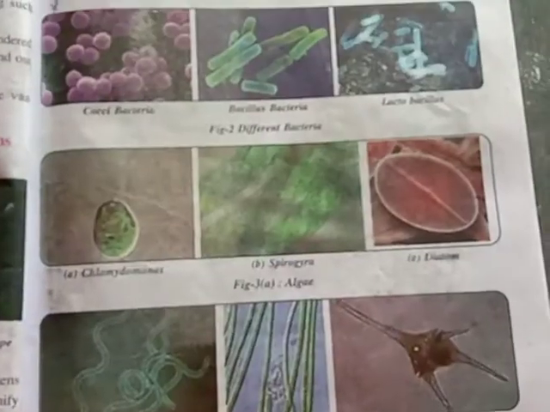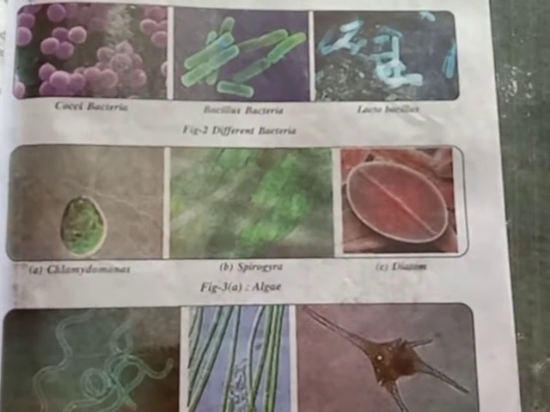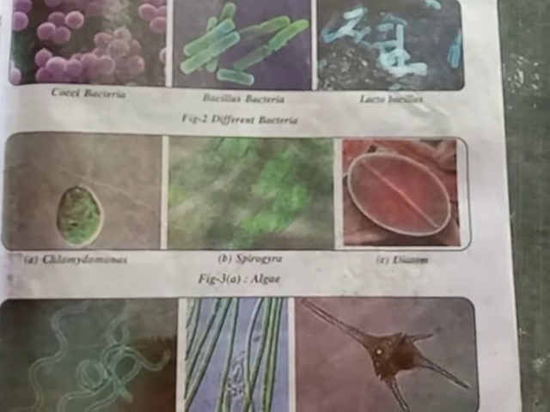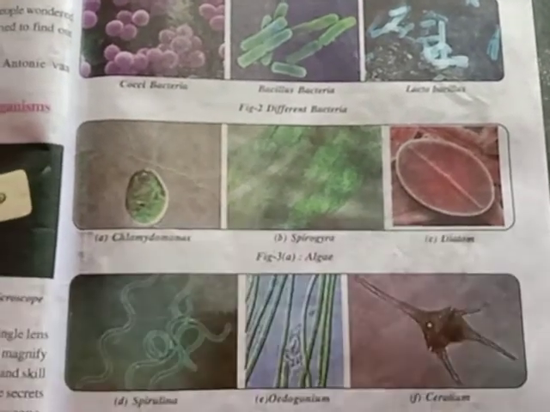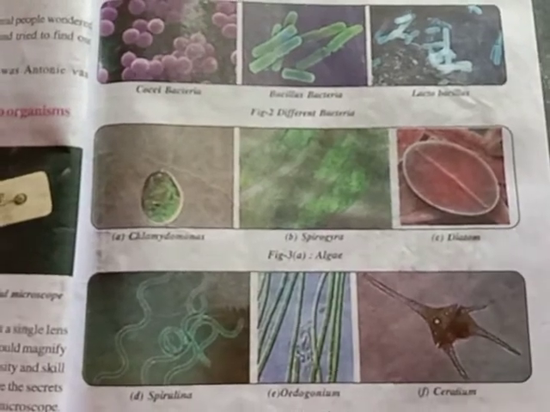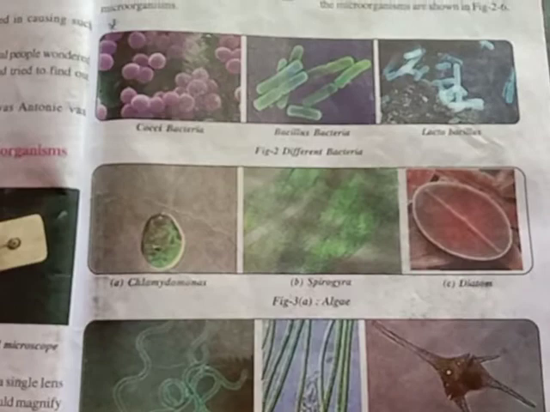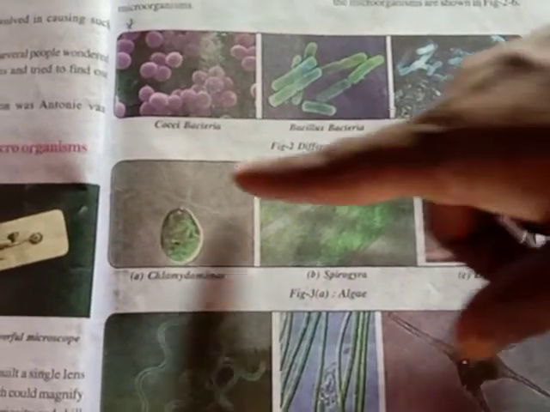Microorganisms are so many, but mainly of these five types.